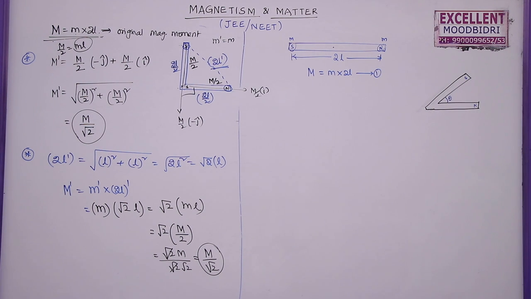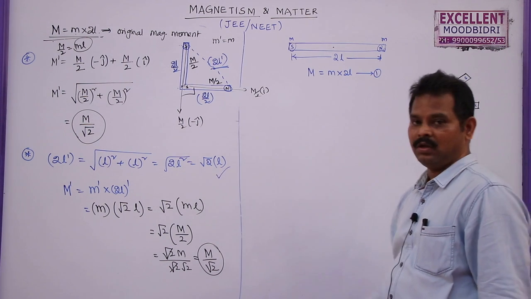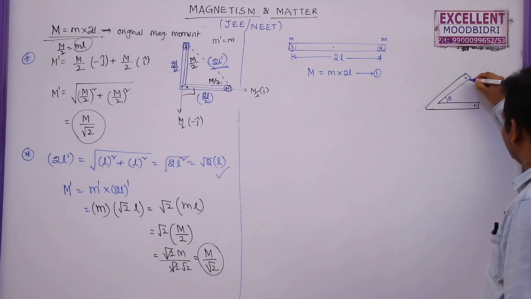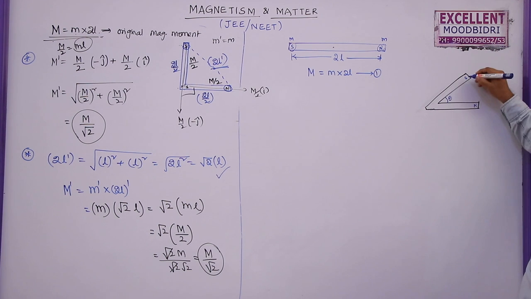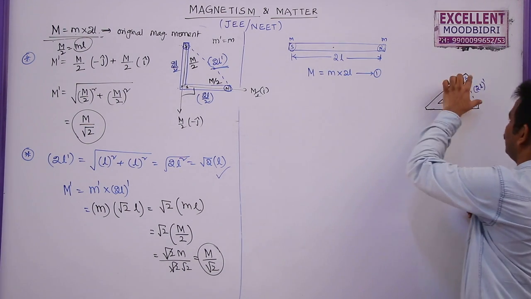So how to find the magnetic moment of this new bar magnet? I am going to use the second method. Let me find out the shortest distance between the north and south poles. This will be the shortest distance, so this will be the new magnetic length. I am taking it as 2L dash. The original magnet is 2L, now it will be 2L dash.